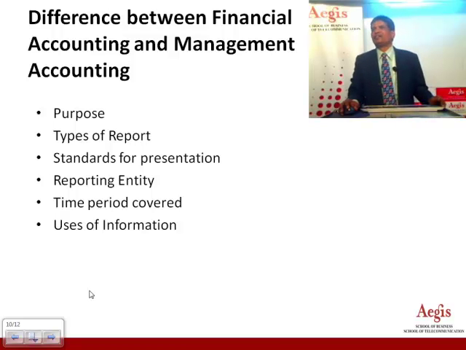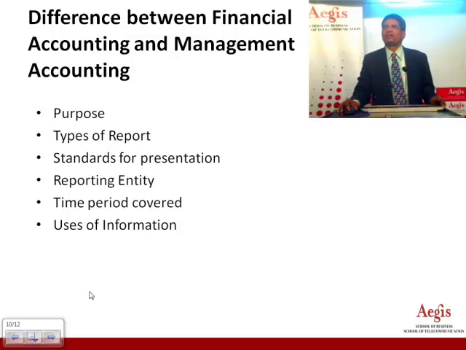Now let us understand the difference between financial accounting and management accounting. The very purpose of financial accounting is to record all business transactions, while management accounting considers the reporting. After the balance sheet is ready, reporting is done to the management. What kinds of reports are prepared under financial accounting? In financial accounting, we prepare sales register, purchase register, journal, ledger, trial balance, and final accounts. While in management accounting, we prepare MIS, cash flow, fund flow, ratio analysis, and budgeting. So all these are reporting for management.